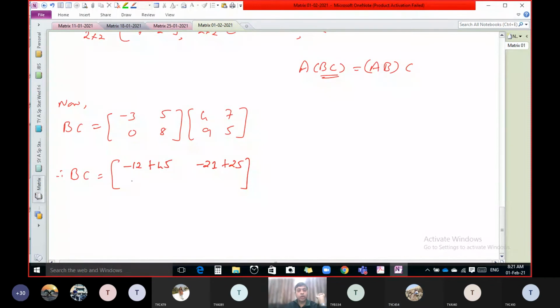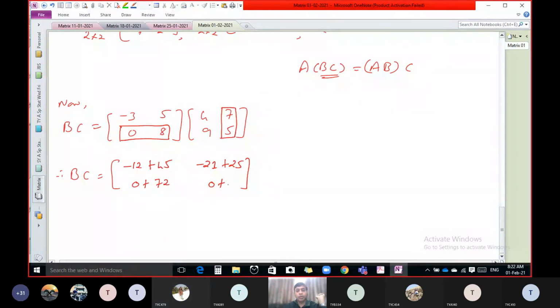Now second row, first column: 0 plus 72. Perfect. Now second row, second column: 0 into 7 is 0.